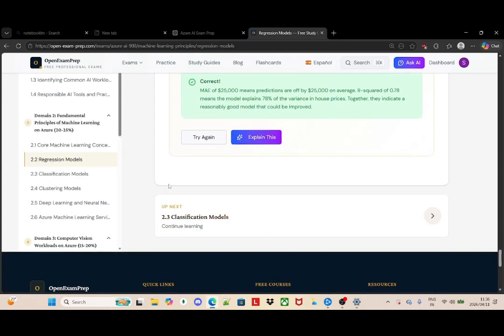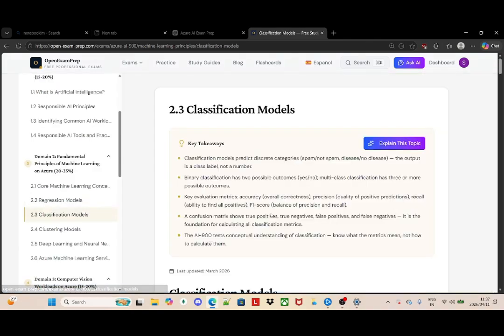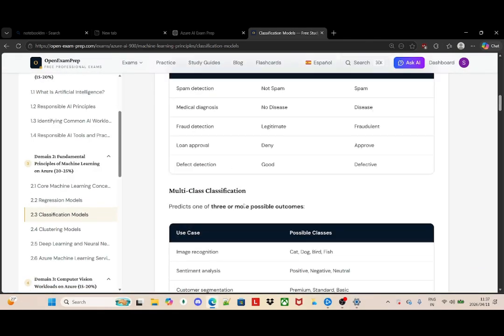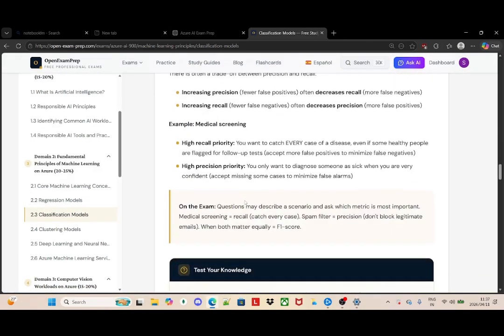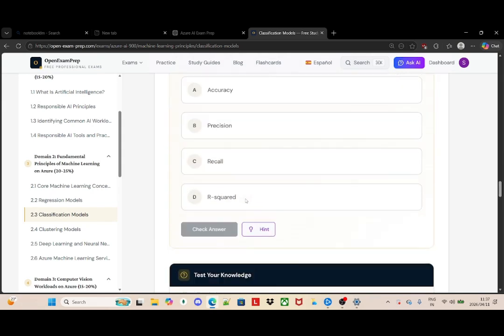Now we go to classification, which is another type of machine learning. I know that classification is used when we are predicting a category. For example, they included an example like whether something is hot. Let's say we're dealing with temperature, whether a place is hot or cold, whether an email is spam or not. So now we go into classification models. I've already read this context, so now I'm just going to test myself on how much I know about classification models.